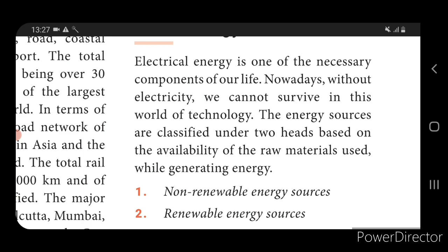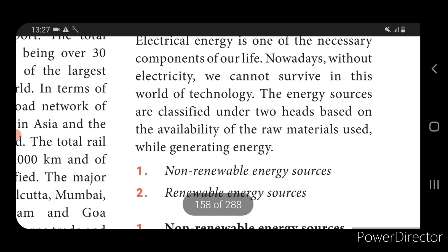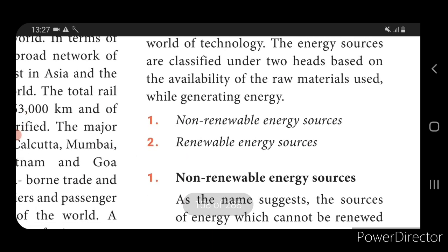Energy sources are classified under two heads based on the availability of the raw materials used while generating energy. So through two kinds of resources we get energy: non-renewable energy resources and renewable energy resources. Non-renewable energy resources cannot be renewed or reused.